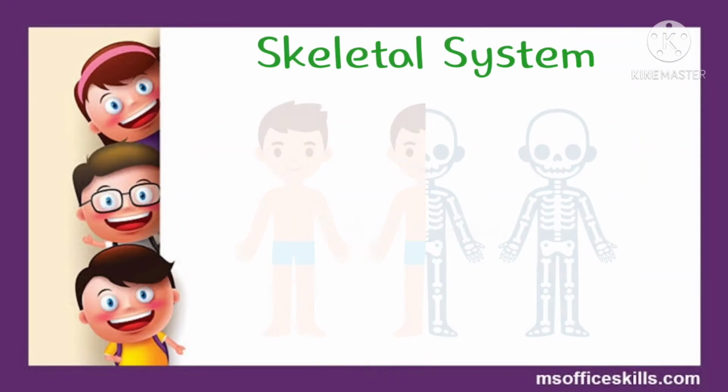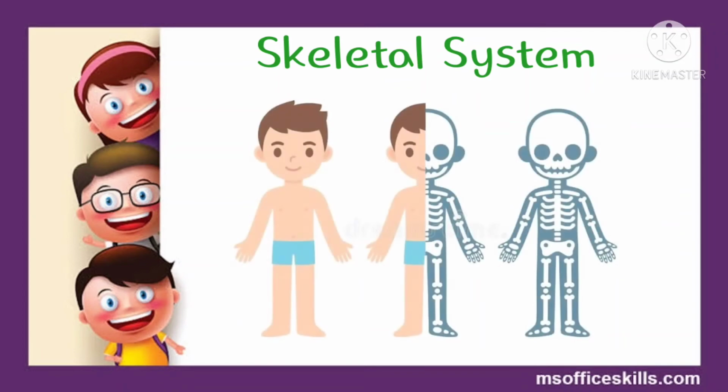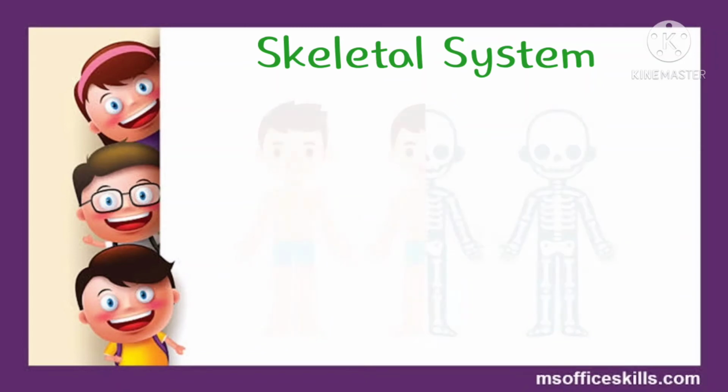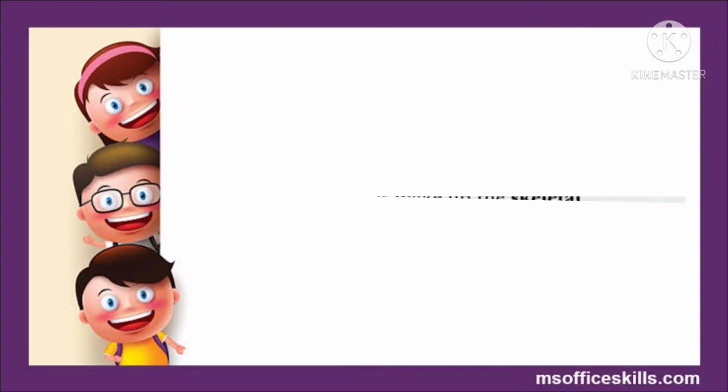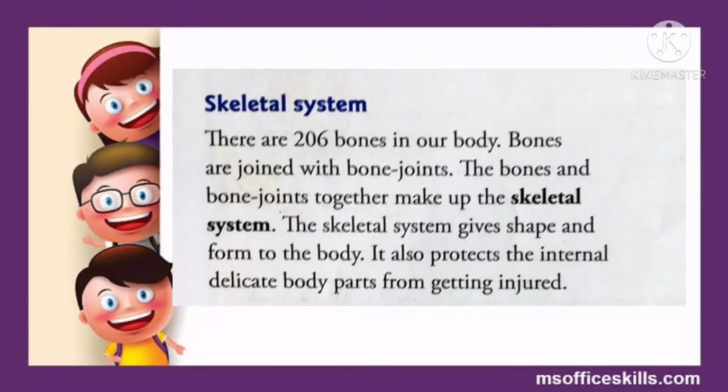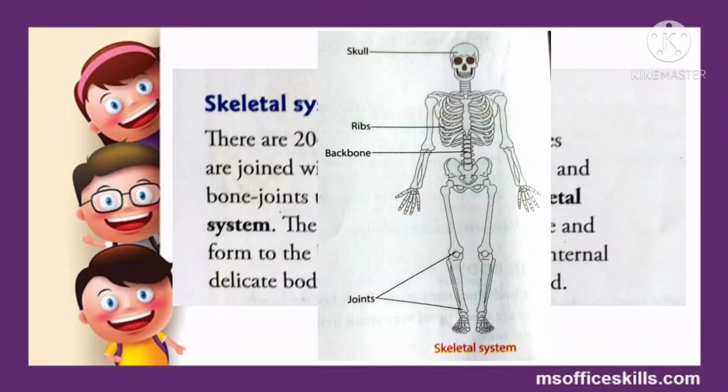First comes the skeletal system. So students, this skeletal system provides support or structure to our body and also protects our internal organs. Let's know a bit more about this system. As we all know, there are 206 bones in our body, and these bones are joined with bone joints, and these bones and joints together make up the skeletal system.